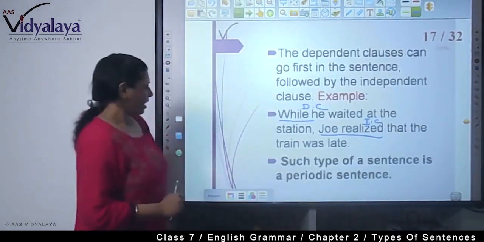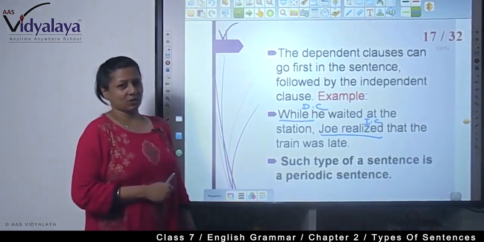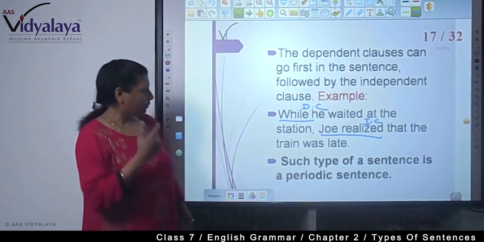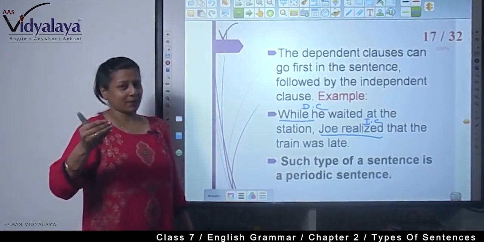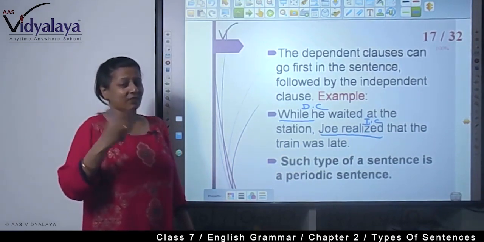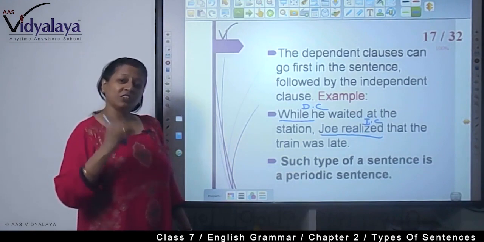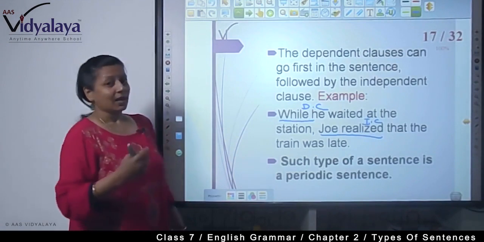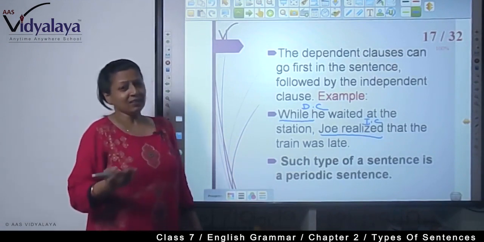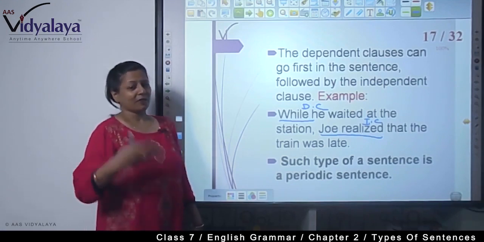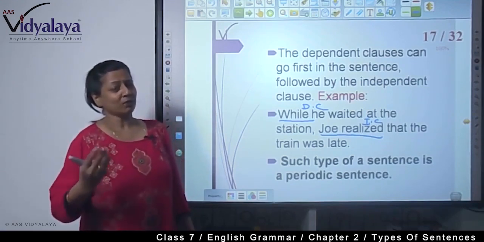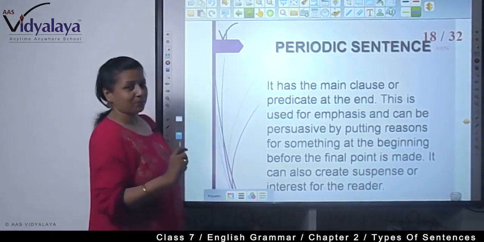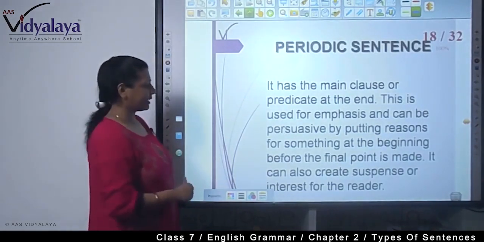Now here you see, while he waited at the station. Now we start thinking, what happened when he was waiting at the station? That phrase has created suspense in the reader, and it is making the sentence very interesting. Everything is not revealed in the first part of the sentence. It is fun to find these types of sentences when you read a story or a good piece of literature. So all three purposes are served in that one sentence.